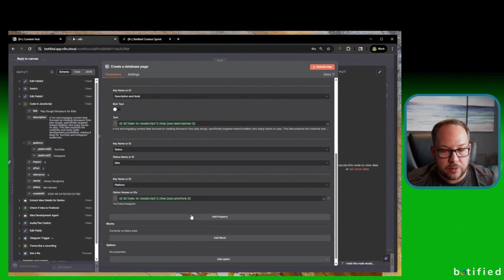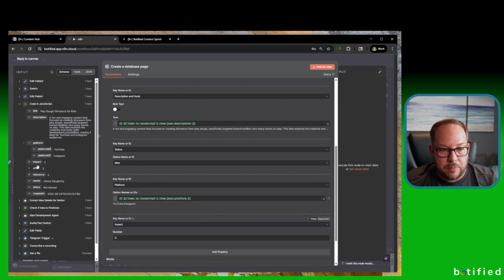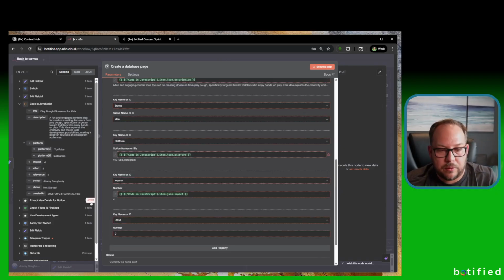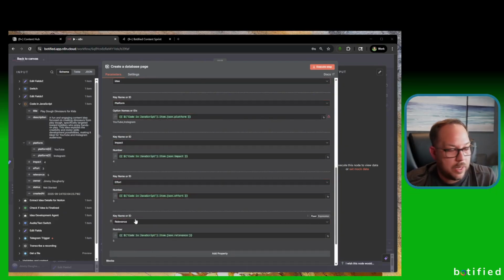Next one, we're going to do another property. This is impact. There it is. Under impact, we have the variable here that was set before. It's right here. There's impact. We're going to do effort. Set that here, an expression. And then we're going to do relevance. Drag relevance there. And lastly, owner.